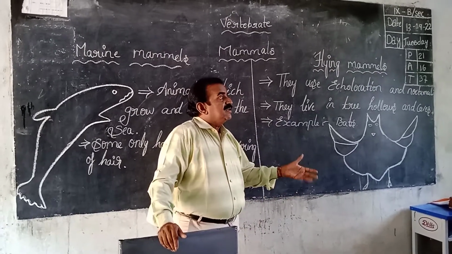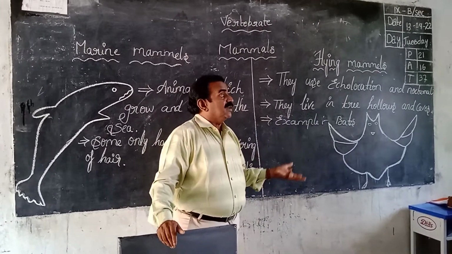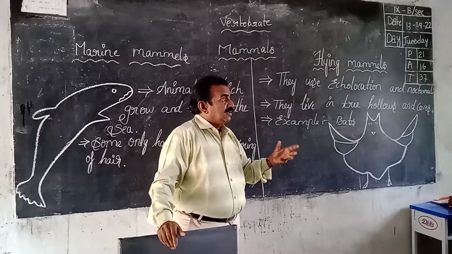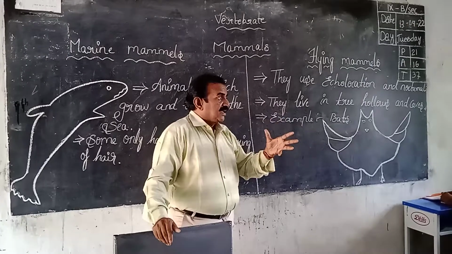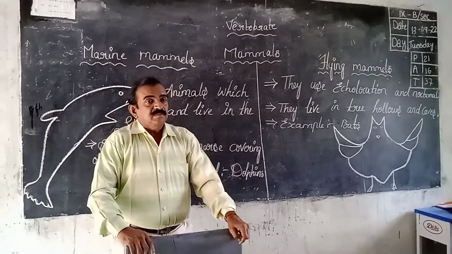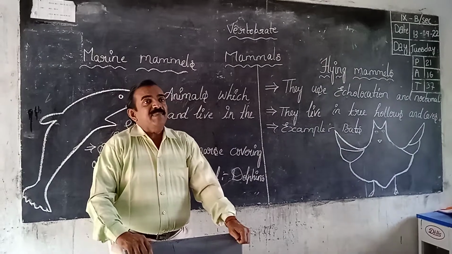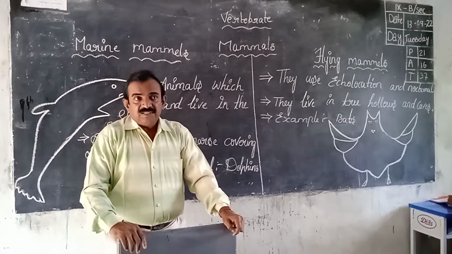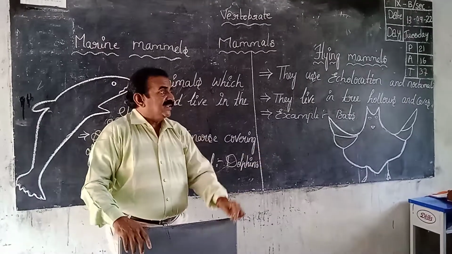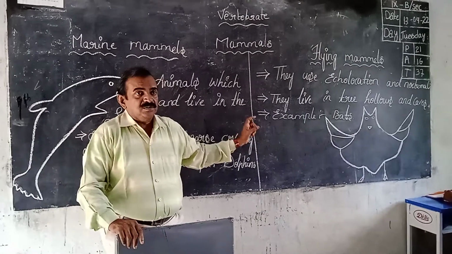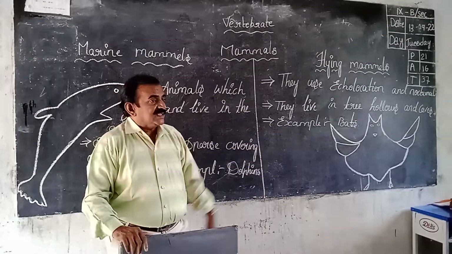They produce ultrasonic sound. Without vision, they move quickly and do not touch any object. Those are the characters of bats. A bat is a mammal, not a bird. A bat gives birth to young ones, flies in the air, and has no feathers. It has thin skin folds, called the patagium.